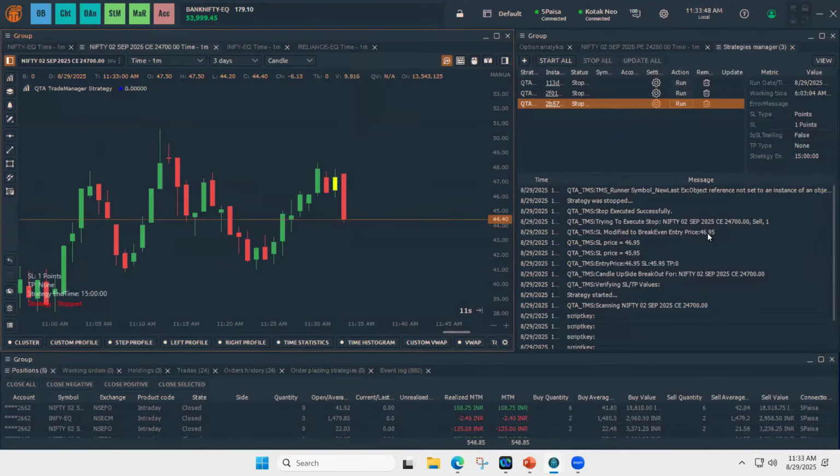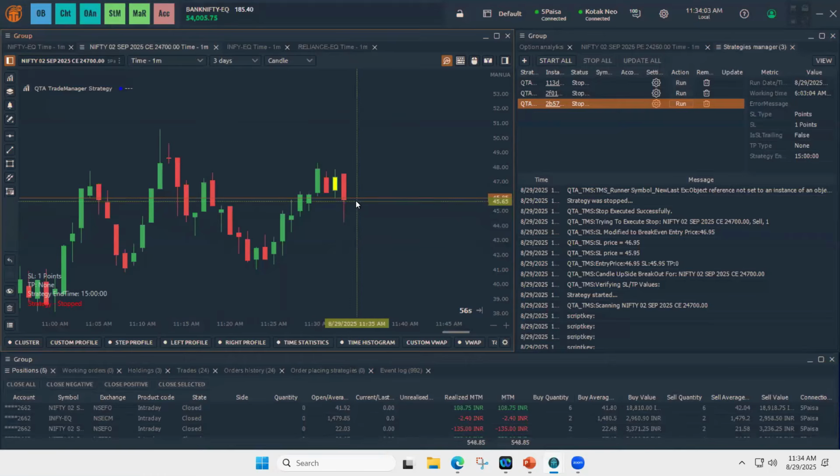The price reversed, but we do not have any loss. We are in break even state. So this feature ensures that when we enter a trade, we capture the quick movements and stay in the break even state.